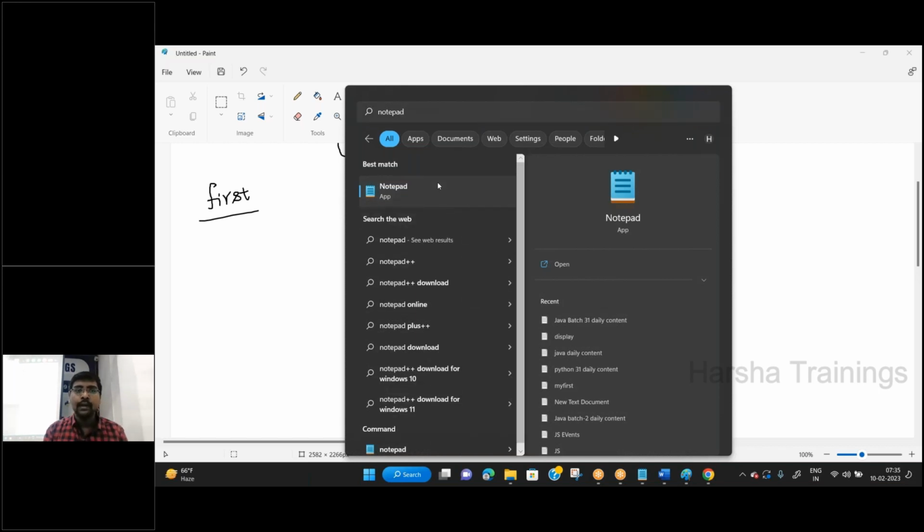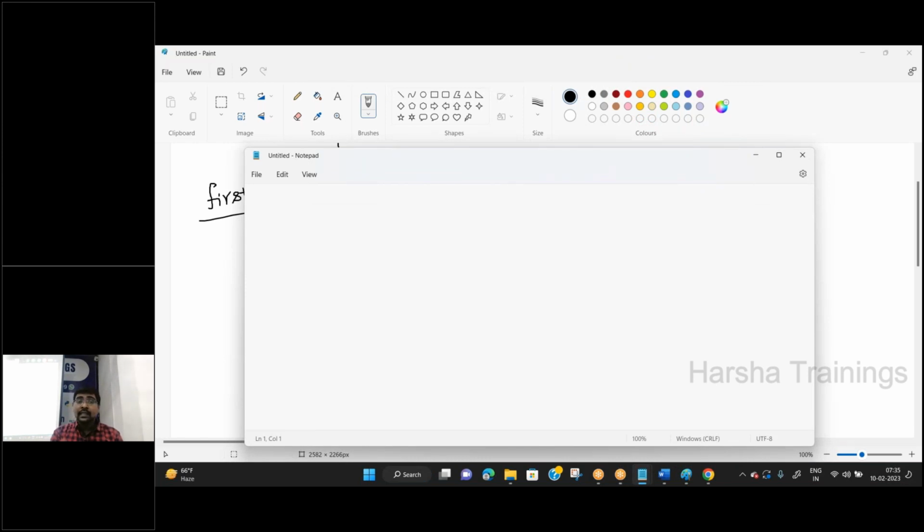Select Notepad. Okay, in this notepad, write the Java program. Here, I am writing my Java program, class FirstProgram. Ignore all the syntaxes. What is a class? What is this first program? Right now, all those are not important. I will move step by step once you write the program.